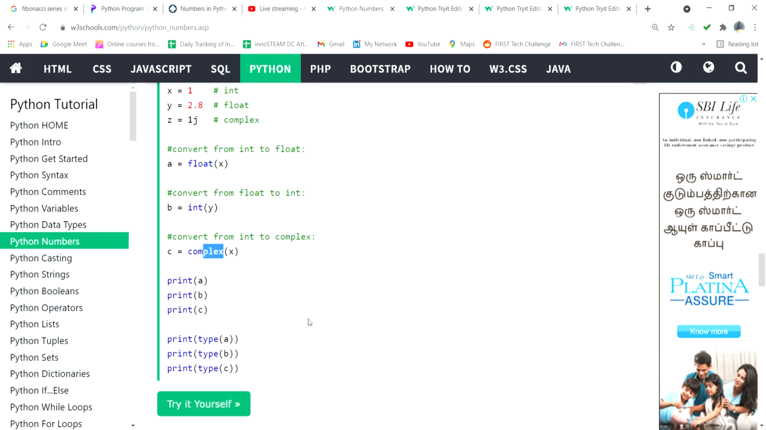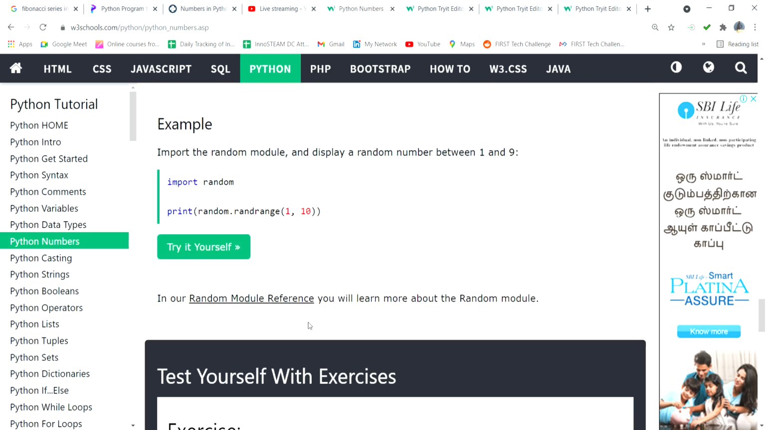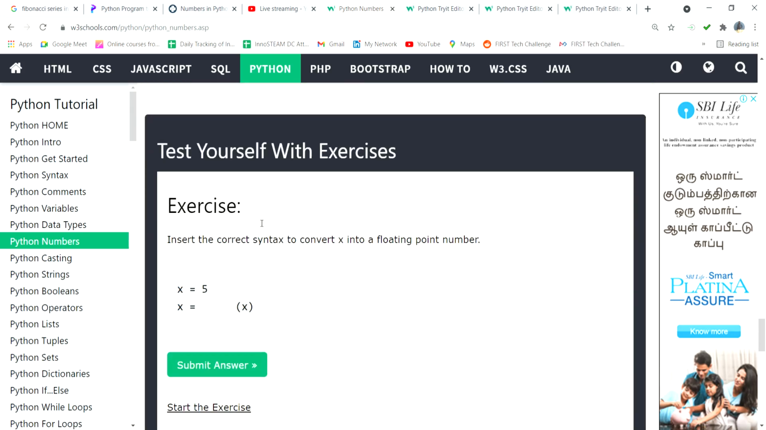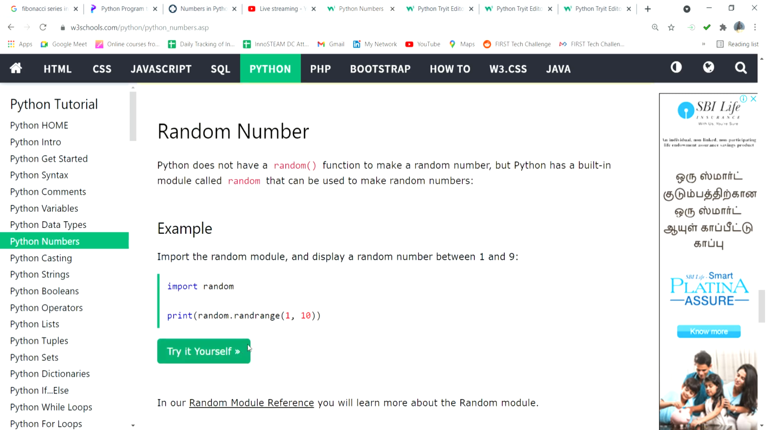Okay, so next, random number. If you type import random, the random number functionality comes automatically. Random number, you can try it yourself here.